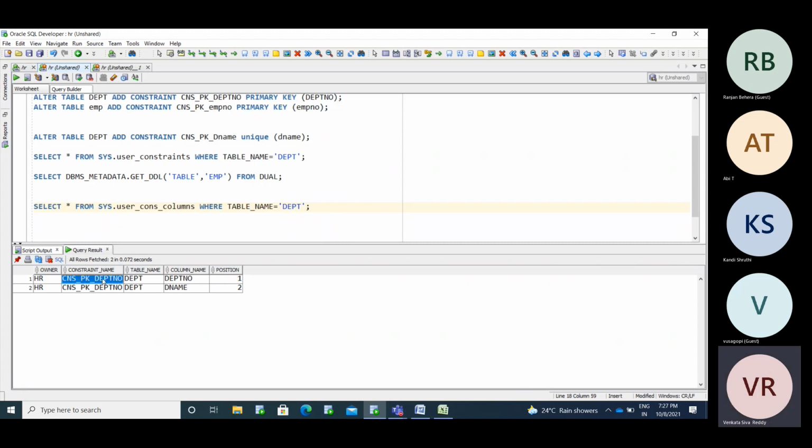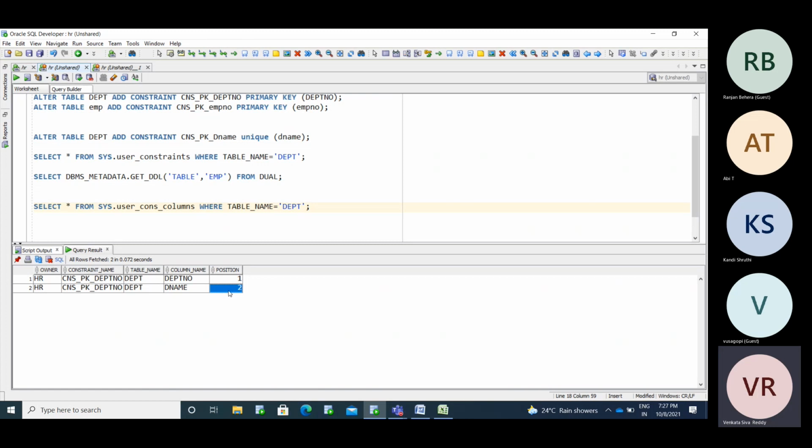See, the same constraint name is there for two columns: department number is the first column, D name is the second column. Understand? This is called a composite primary key. If you want to maintain uniqueness, a primary key of a table based on two columns, you can go with the composite primary key.